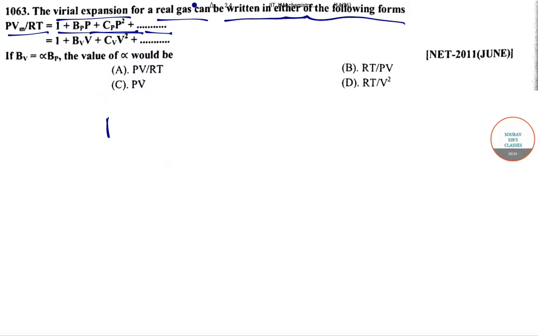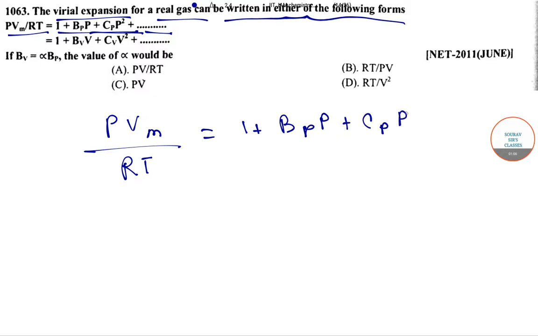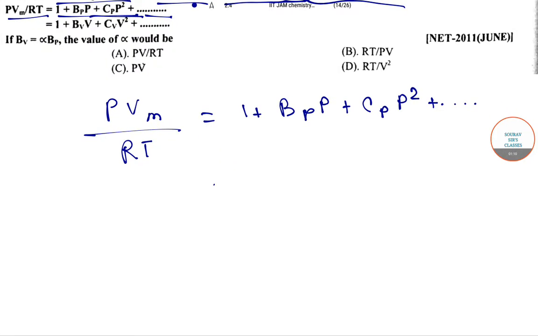So already by the question we can write PVm by RT equals 1 plus B'P plus C'P square plus and so on. So from here in the next step we can write 1 plus B/V plus C/V square plus and so on.